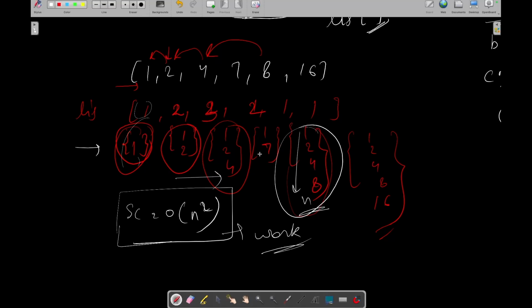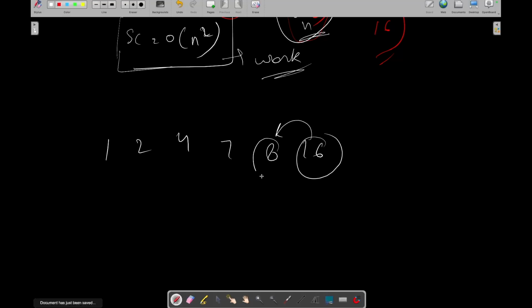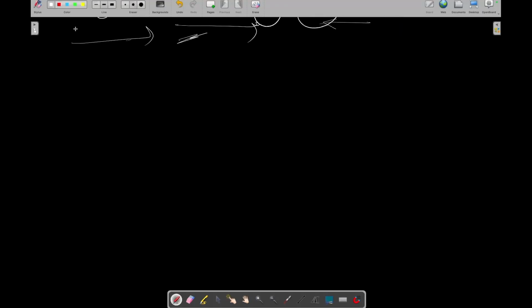No, because we can keep track of the element from which it is coming. Let's say our vector is 1, 2, 4, 7, 8 and 16. We know that 16 is coming from 8, 8 is coming from 4, 4 is coming from 2, and 2 is coming from 1. So can we just keep track of these indexes, and after the end of this LIS filling just take out those indexes and create our final longest divisible subset? Yes, we can. So let's see how.